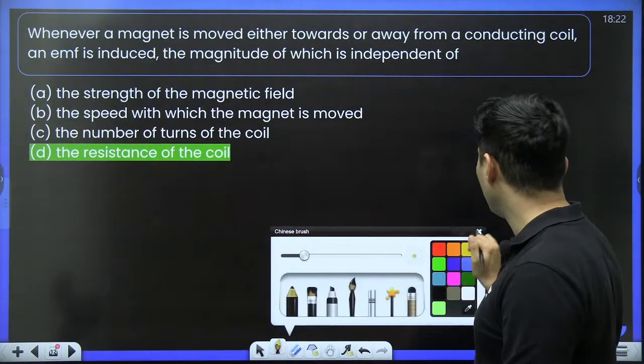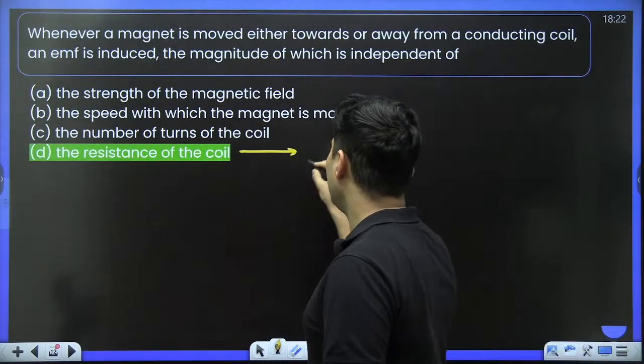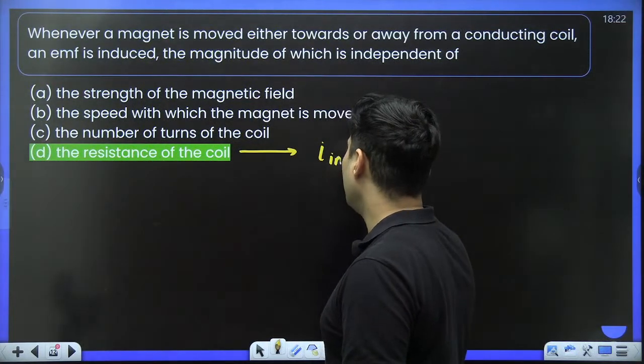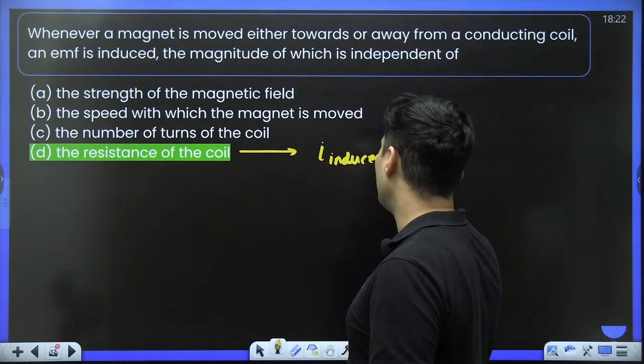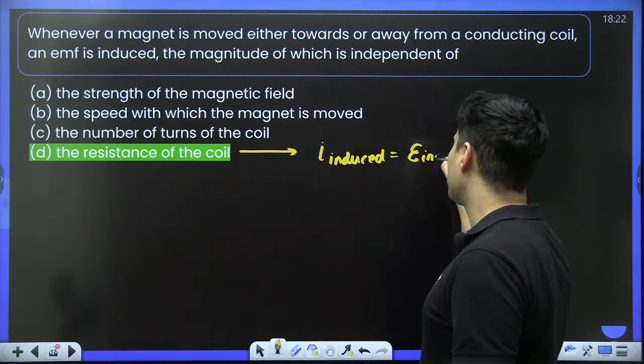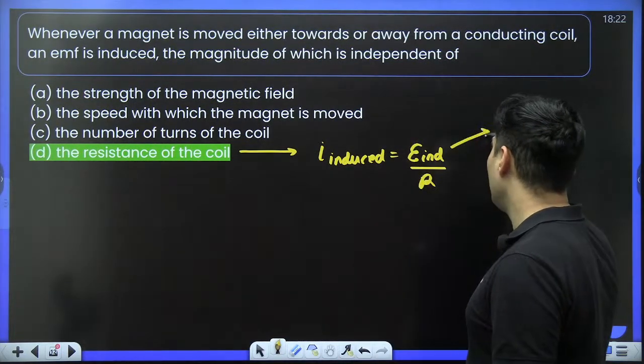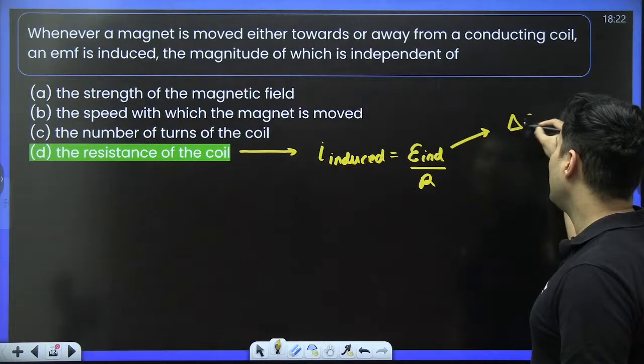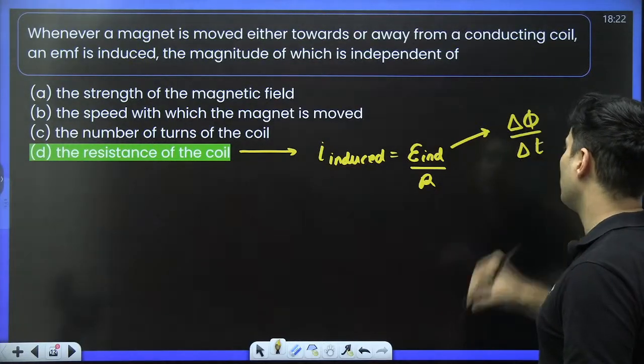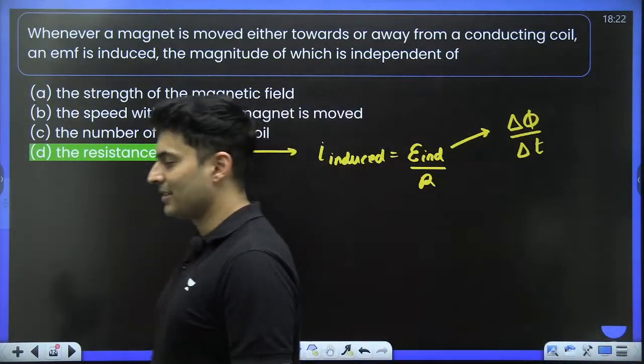Very good, very good. What does resistance decide? It decides the current which is induced, because that is EMF induced divided by resistance. EMF induced is basically del phi by del t, rate of change of flux. That's what it is. Awesome.